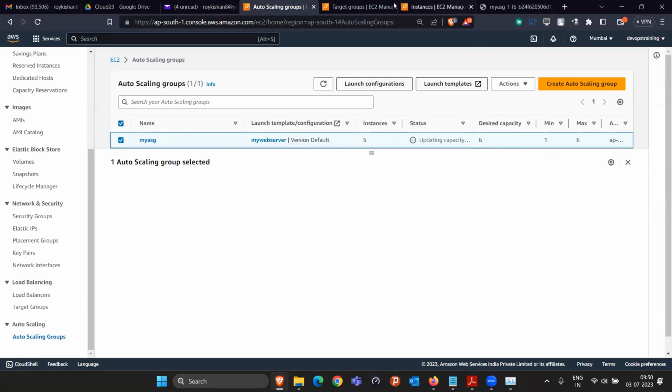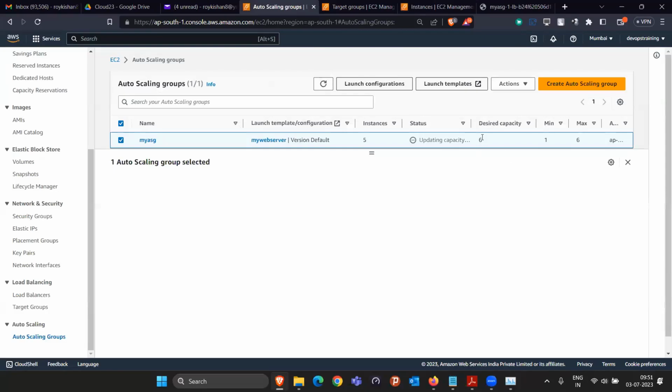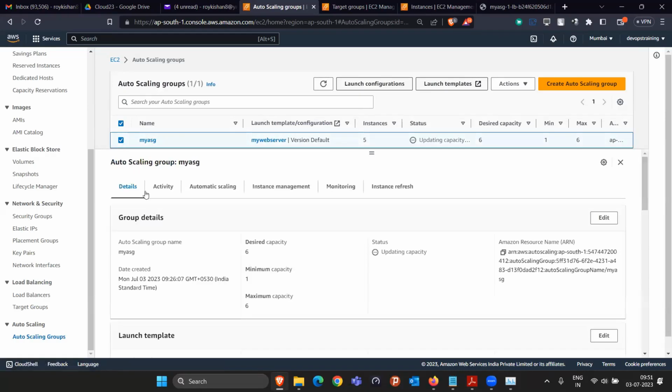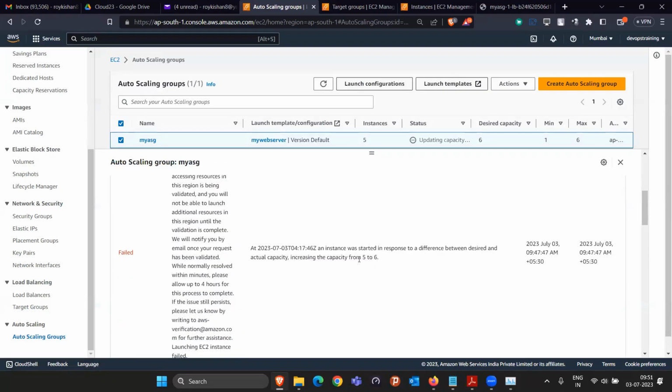That's why we are using Docker, because this is slow in nature. They are taking time because we reduced the load already, but they still think the load is there. That's why they keep running these 5 instances and it is costing us. Once they get to know that we don't require this desired capacity, they will reduce it from 6 to 5, 5 to 4, that way. Then only are we going to see the decrease. And they keep trying to launch that particular 5 to 6, because they are still in the previous stage where they think the load is still there.